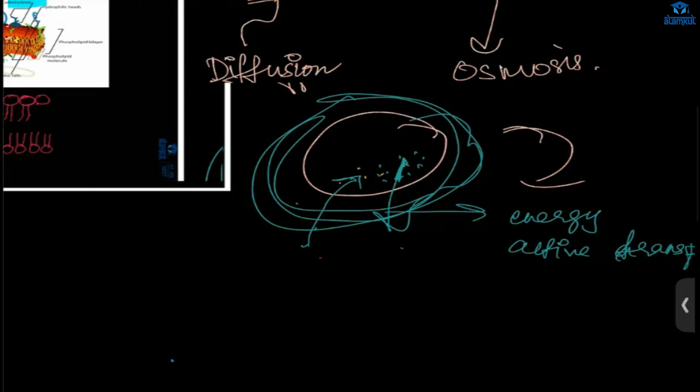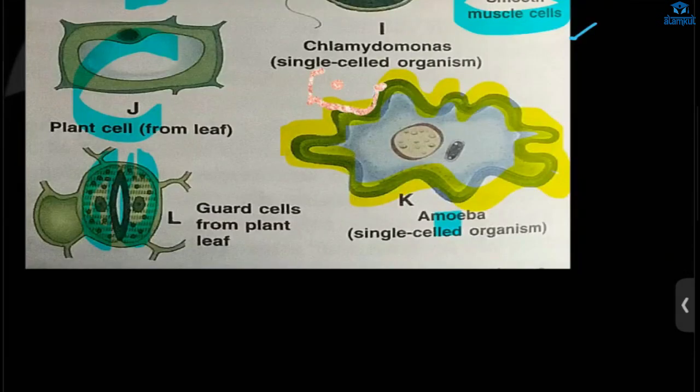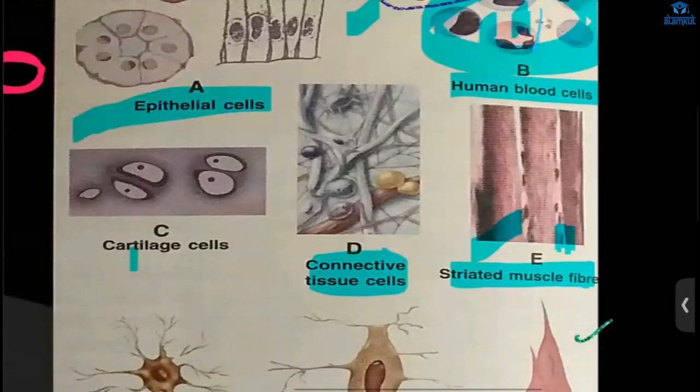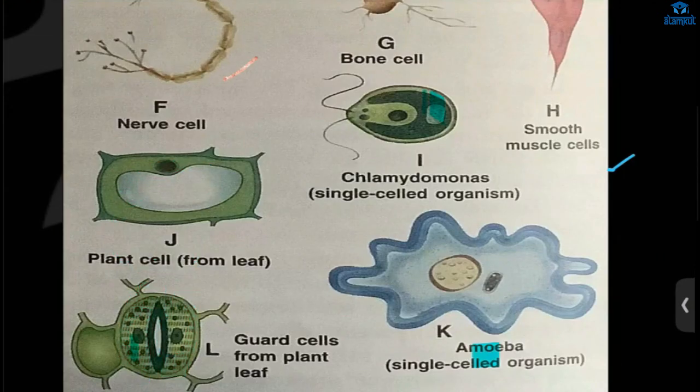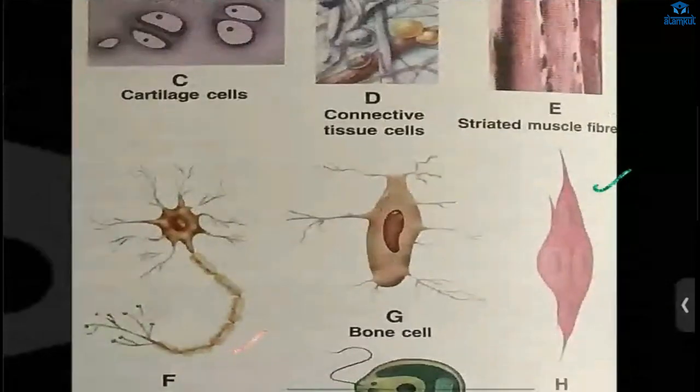Ma'am, can you show the shapes and sizes of the cell again? Only the images. Which one? The shapes and sizes, the images that were there. This one. Yes, ma'am. I'll send you today's PDF. Okay. In the WhatsApp group, you can check it out.